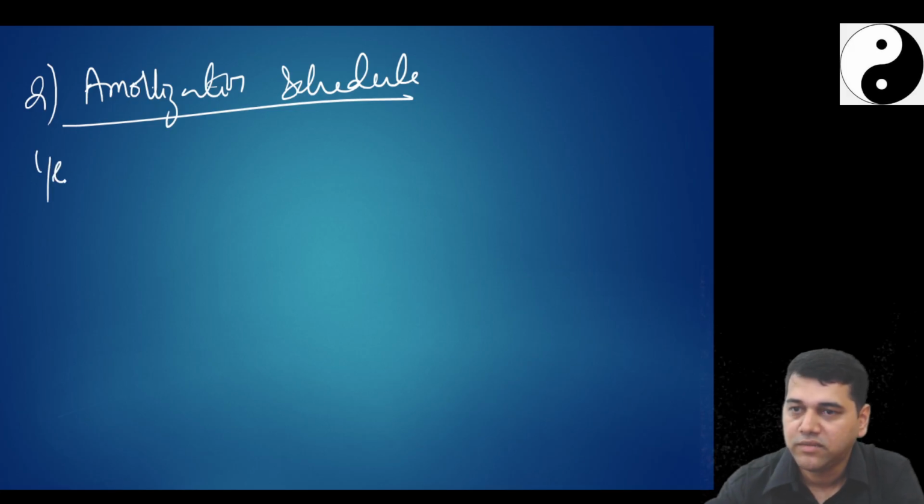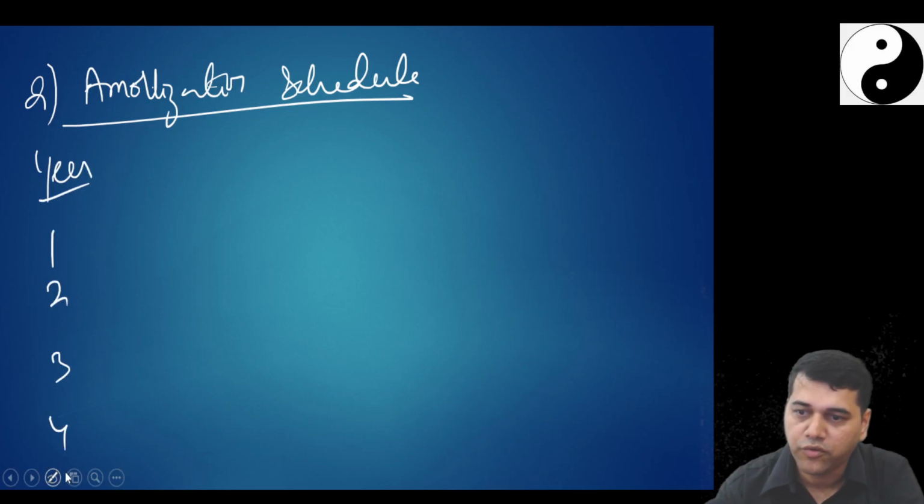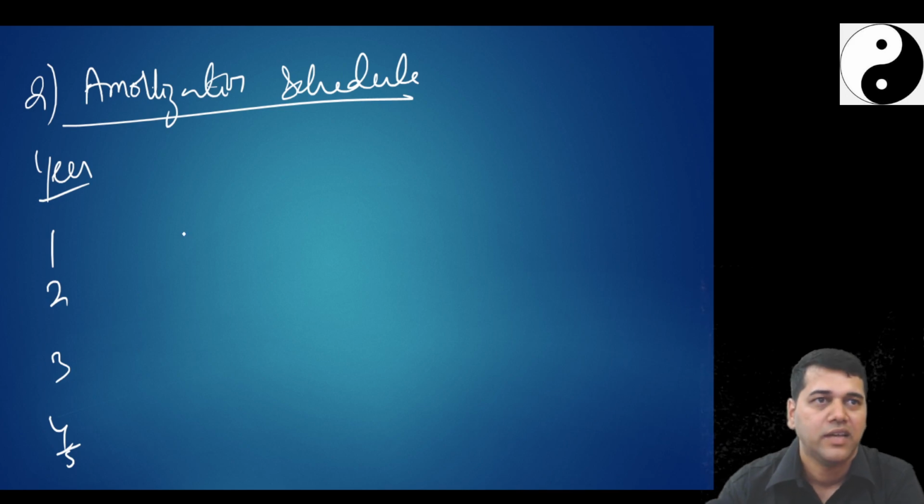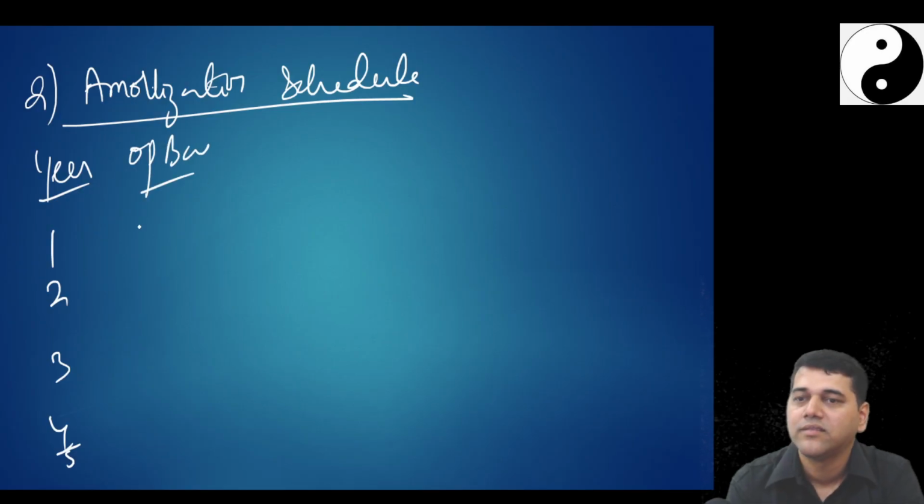I'll start with the year: 1, 2, 3, 4, 5. Okay, you can just write the heading. Anyhow, now you are good at the amortization schedule. So what is my opening balance?